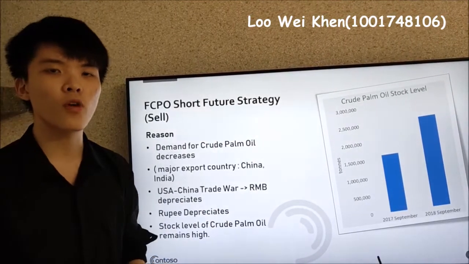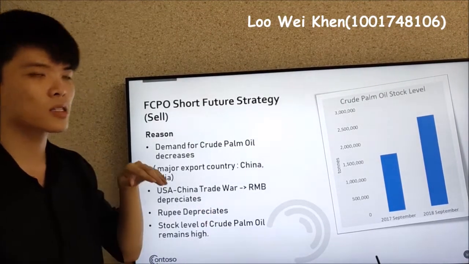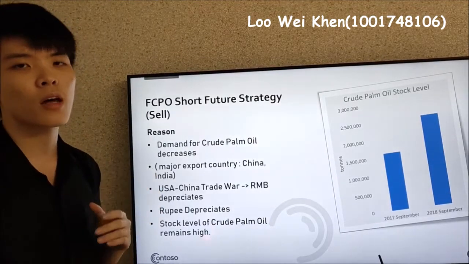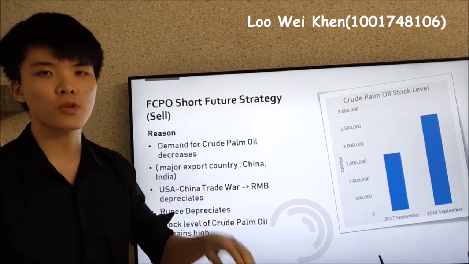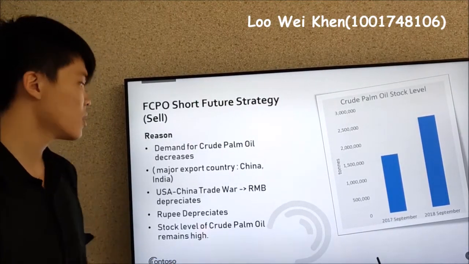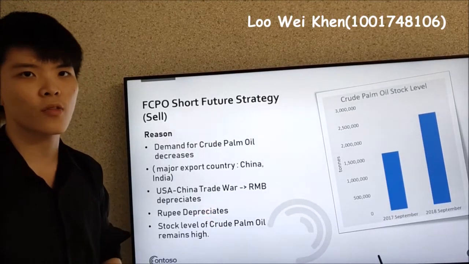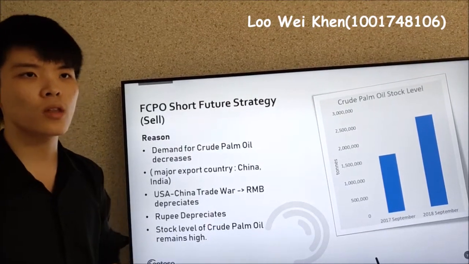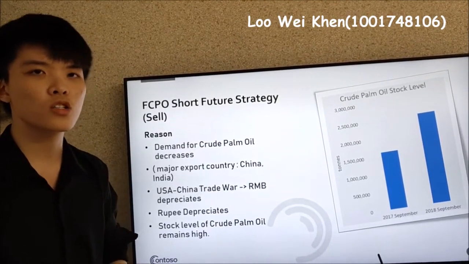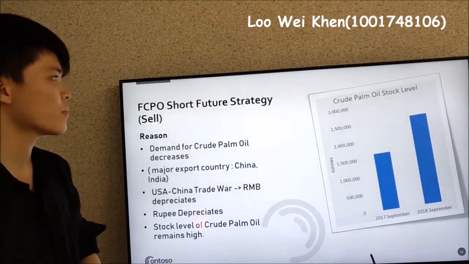The demand from the international market such as China and India is actually decreasing because the renminbi and the rupee are depreciating, so their import costs will increase. And also the main reason is that the stock level compared to 2017 is high. So considering high supply and low demand, we expect the price to fall. So we go for the short future strategy.